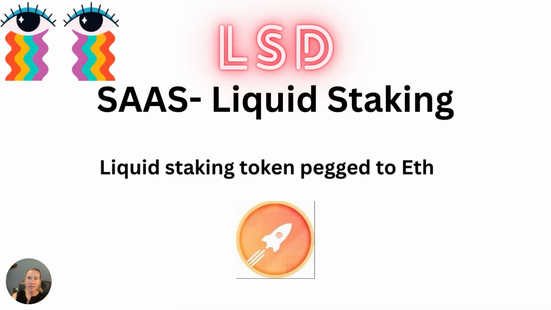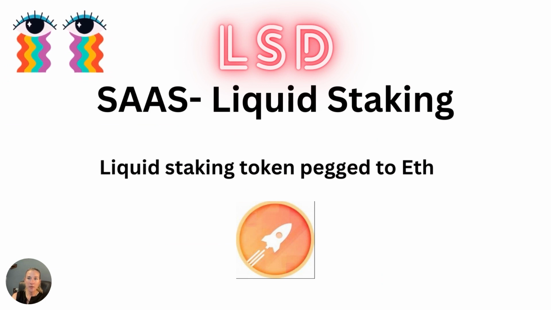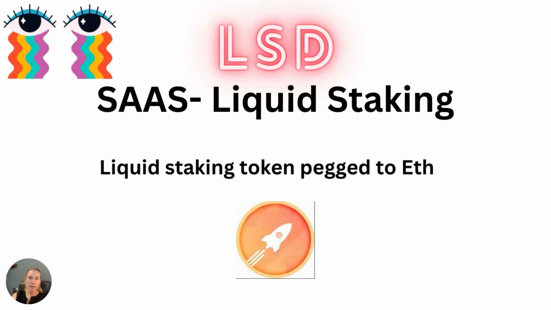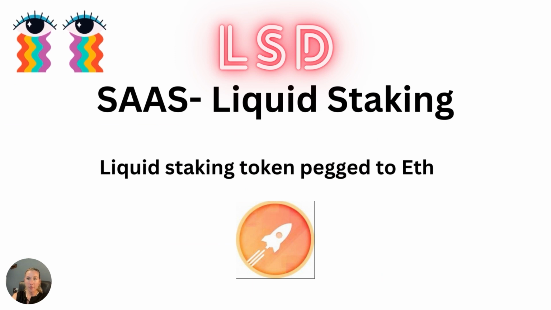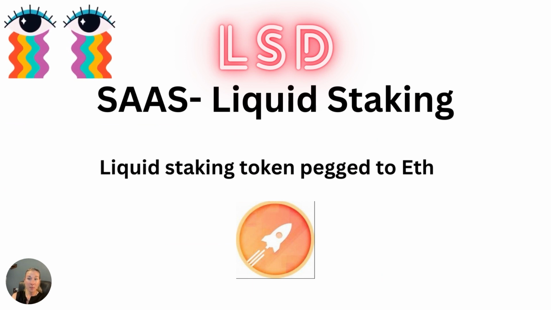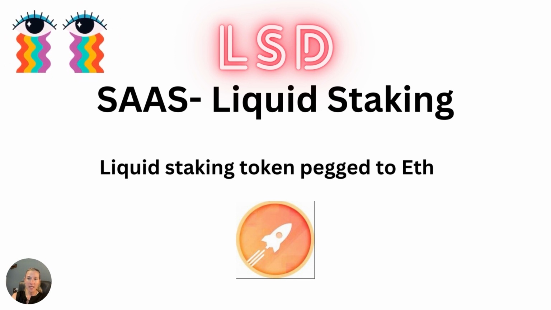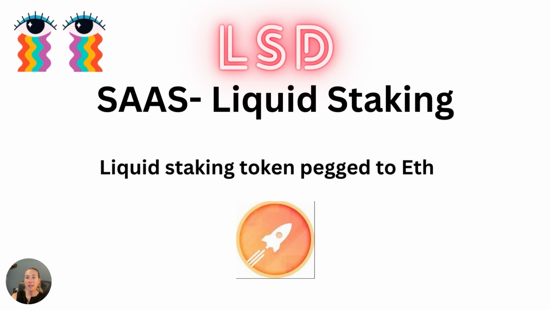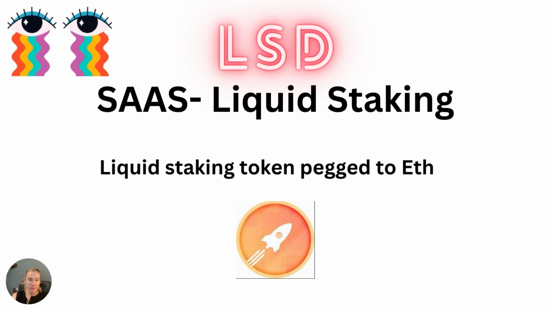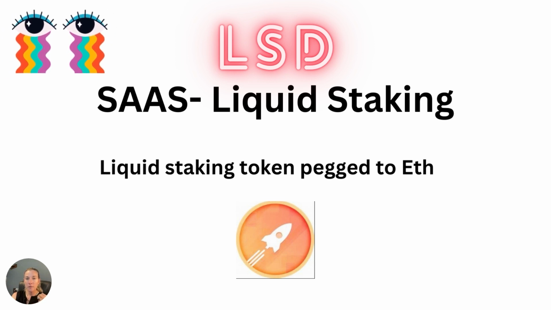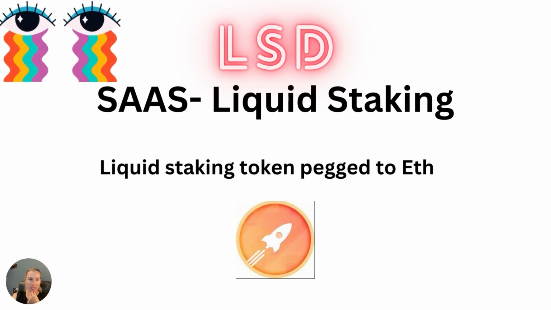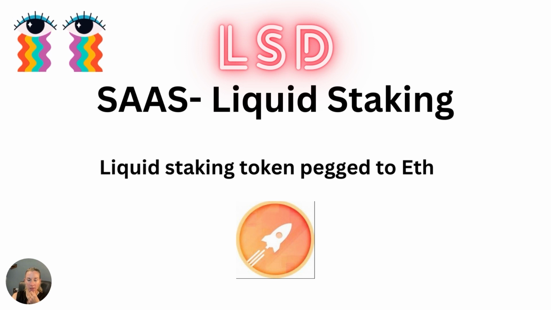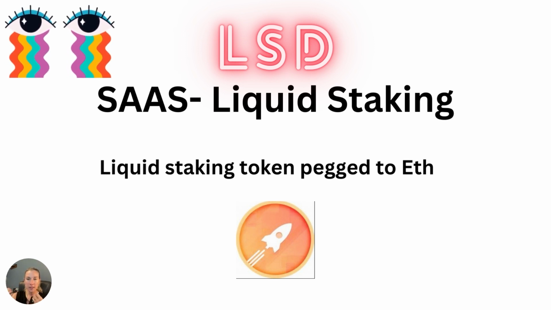The last way to stake is liquid staking, or LSD, or liquid staking derivatives. This is probably one of the most complex to understand, but pretty popular. First, you can stake any amount with liquid staking, and you're given the equivalent amount in a synthetic ERC20 token that's pegged to its price. So they use that liquid staking token. For example, Rocket Pool has their own liquid staking token called RETH, which is pegged to Ethereum.